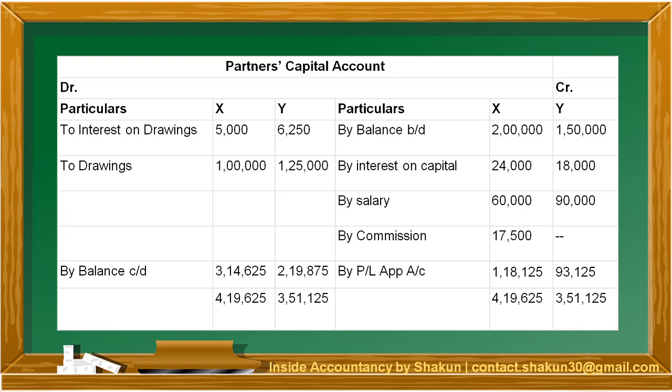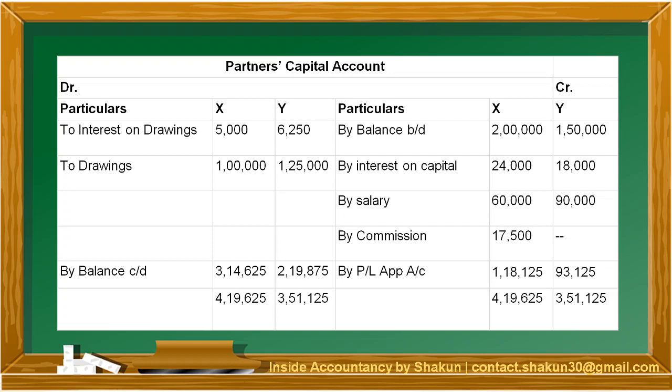Interest on drawings and drawings, both of these are debited in the partner's capital account. Finally, after balancing, the balancing figure is calculated as 3,14,625 for X and 2,19,875 for Y.